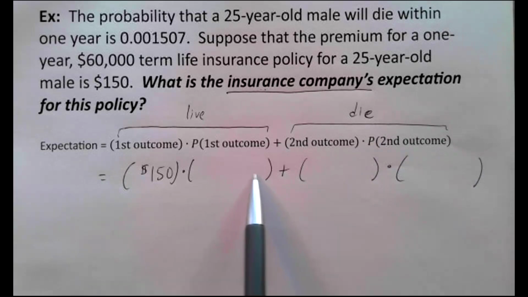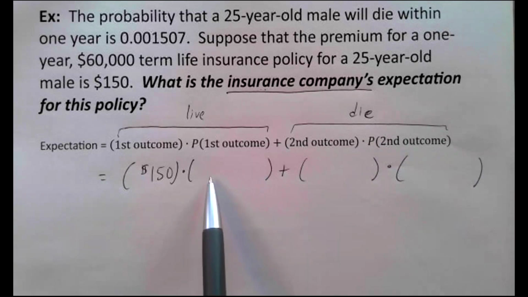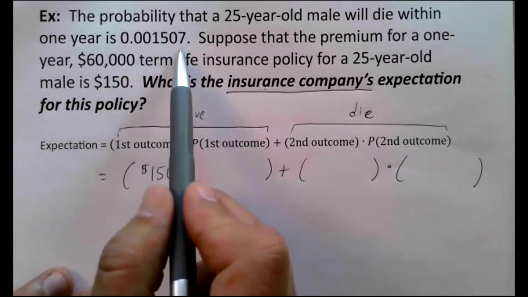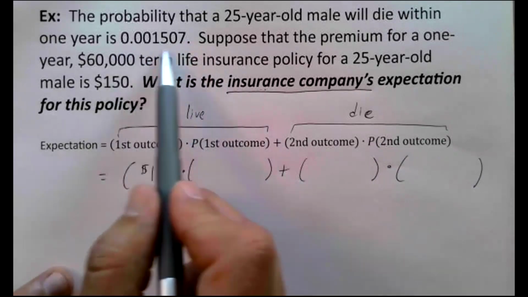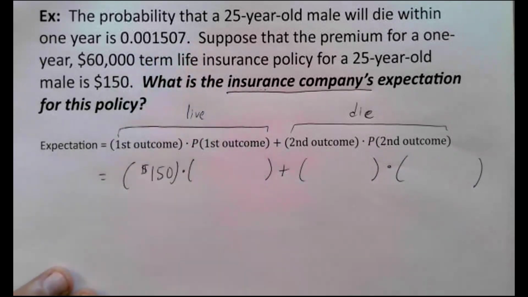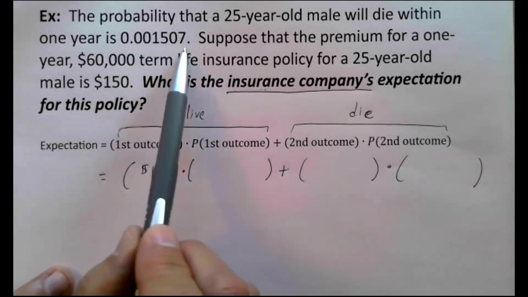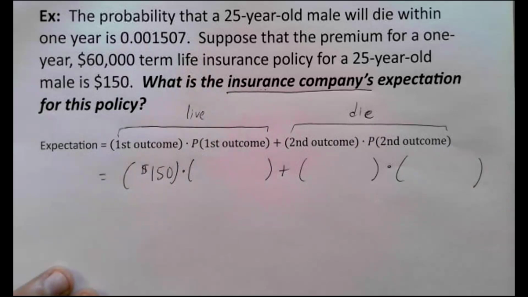What is the probability that the person's going to live throughout the year? We weren't directly told that, but we were told the probability that the person's going to die within the year, right? And so you should remember the rule of complements. Living and dying are opposite events, right? And so the rule of complements that we have learned in the past says that if you know one of the probabilities, you can subtract that from one, and then you will have the other that you're looking for.